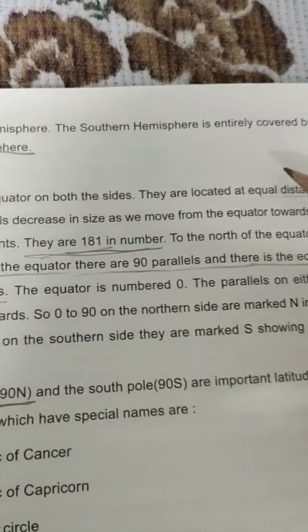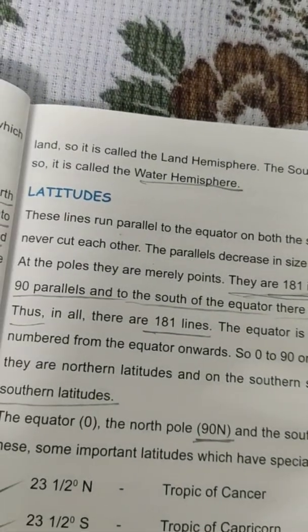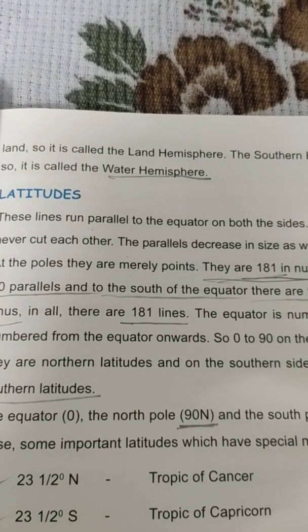The southern hemisphere is mostly covered by oceans, so it is called the water hemisphere.